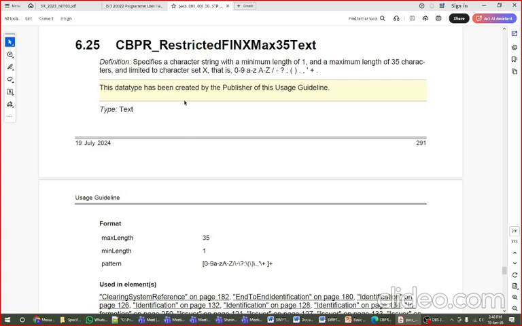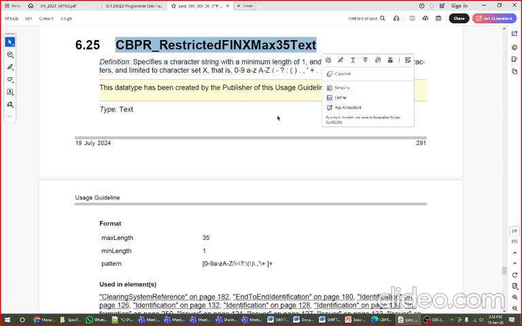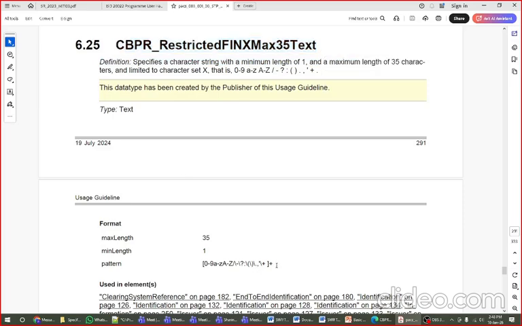For example, how to identify this rule? This is the textual rule. So CBPR restricted FIN to 35 characters only. So that says CBPR rule. But inside that, how to validate these things? This is defined by the textual one here. Like CBPR mentioned, maximum should be 35.